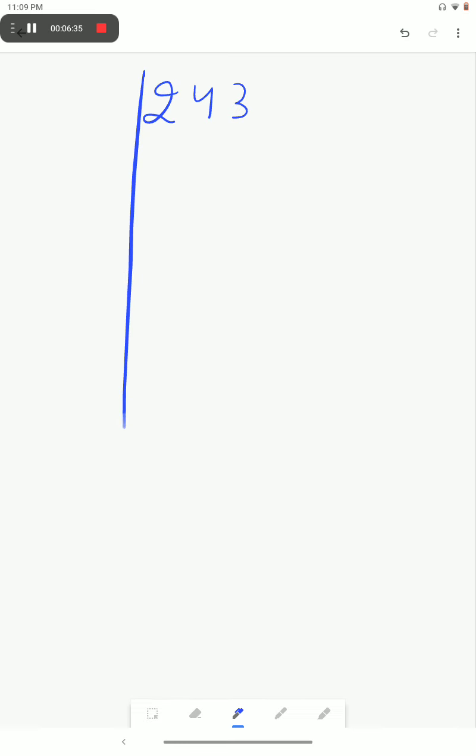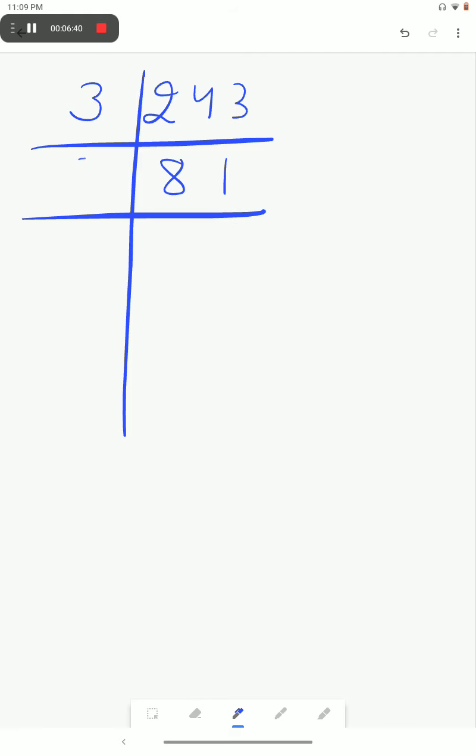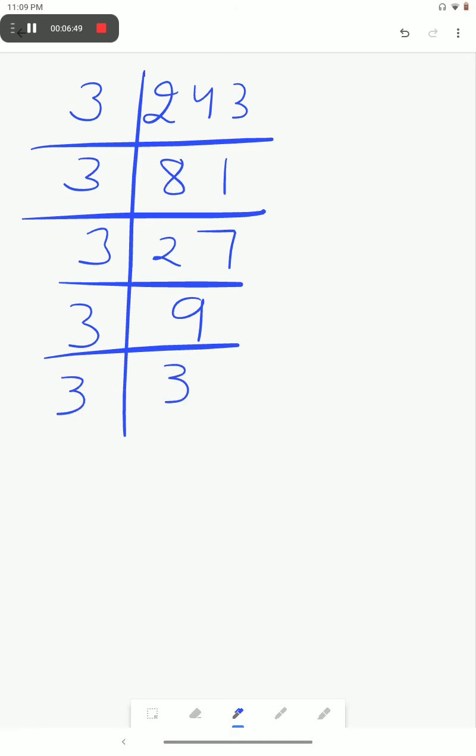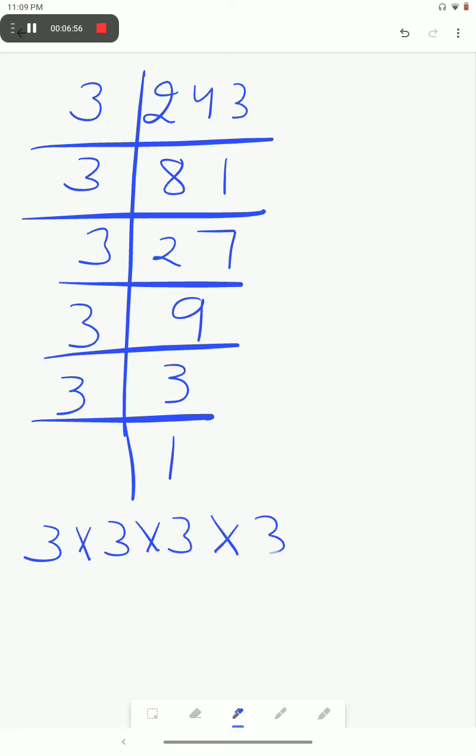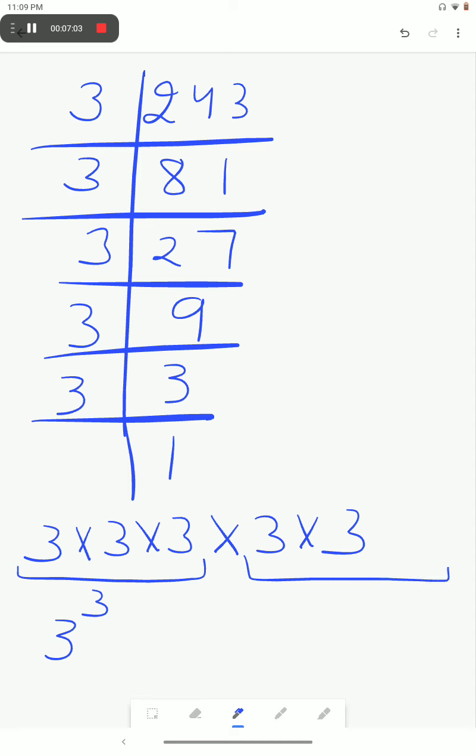Now the number is 243. 3 8s are 24, 3 27s are 81, 3 9s are 27, 3 3s are 9. Now what are its prime factors? 3 into 3 into 3 into 3 into 3. Three of these 3s form a triplet, but the remaining two do not. If we want it to be a perfect cube, we will have to make a complete triplet.